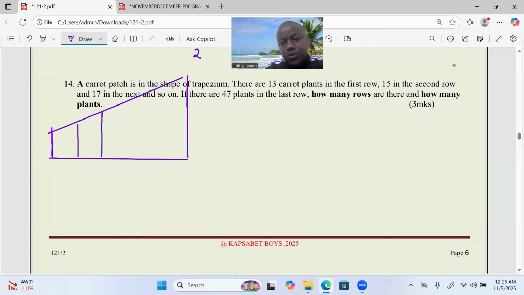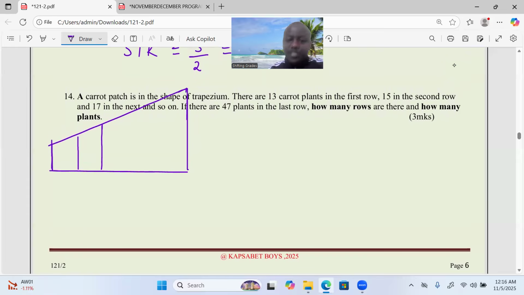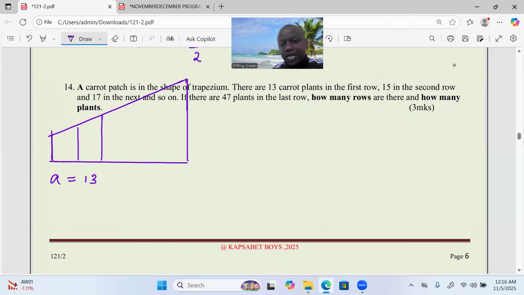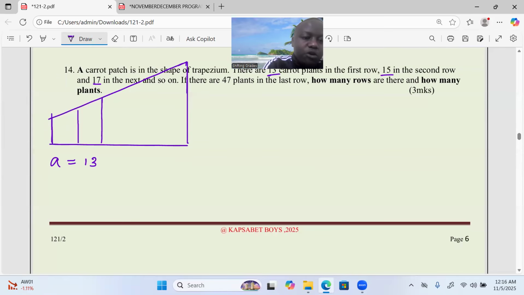So now, this one, you are supposed to interpret it with reference to sequences and series and say the first term here is the first number, which is 13 carrots. Then after that, the carrots are increasing. They move from 13 to 15, an increment of 2. Then from 15 to 17, an increment of 2 again, meaning that there is a common difference of 2. Call it a common difference, the uniform constant which is added from one term until we get the next.